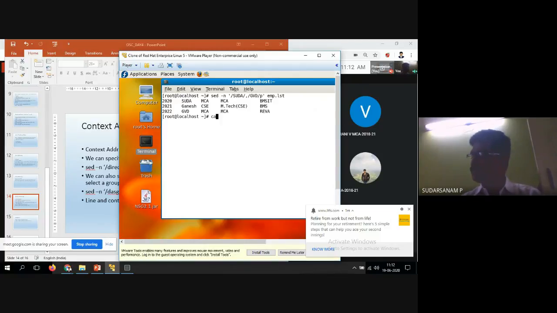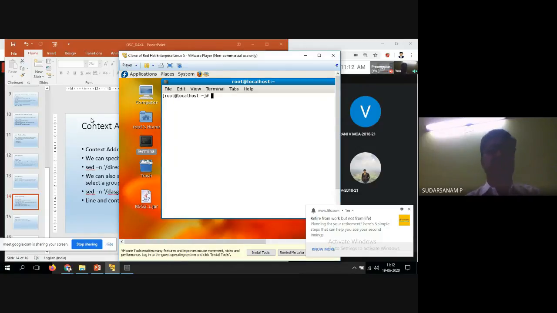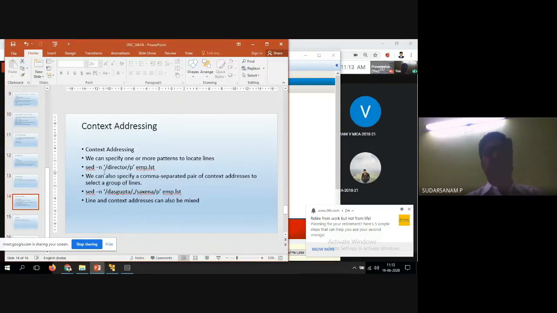One more command, so that multiple lines. The previous command did not work. I'll show you that also. Here is minus n only, correct, and we have entered n only. Anyway, that is not working, no problem. Right. So this is the way the n command works. So here is sed minus n, the p directive, printing emp.list.